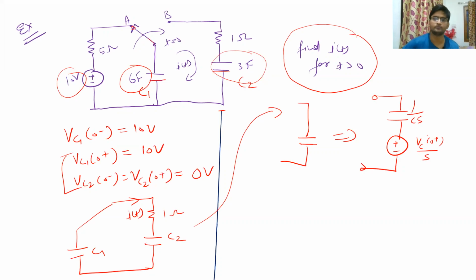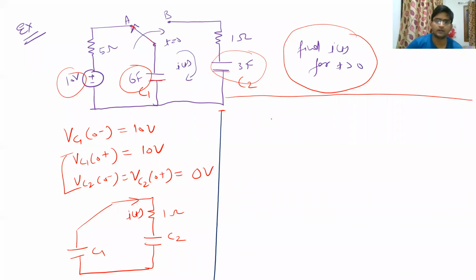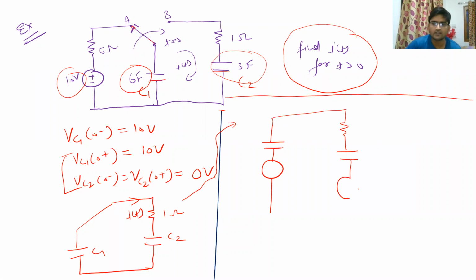So let us quickly draw the Laplace domain circuit. We will have a capacitor in series with a voltage source. I will draw the voltage polarity later. Then we have the second capacitor and there is one more voltage like this. Since this capacitor was initially uncharged, there was 0 voltage, so we don't need to write this particular voltage.